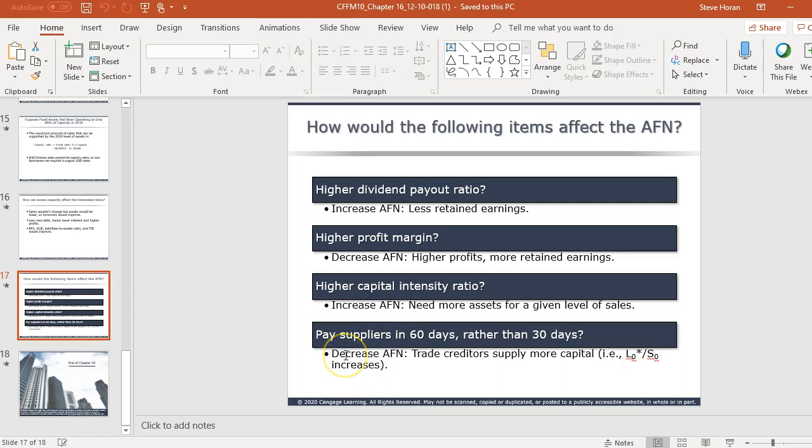And the bottom one, what if we hold on to our money longer? We make a decision to pay suppliers in 60 days rather than in 30 days. Then what? Well, obviously that would decrease AFN because our liabilities would go way up. So the more liabilities we have, the lower the AFN will be. You get a lot of questions in your homework that deal with that, so I just want you to be prepared. It's a little bit shorter chapter, which is good because there's a lot going on this last week of class. So I just want you to be aware of that.